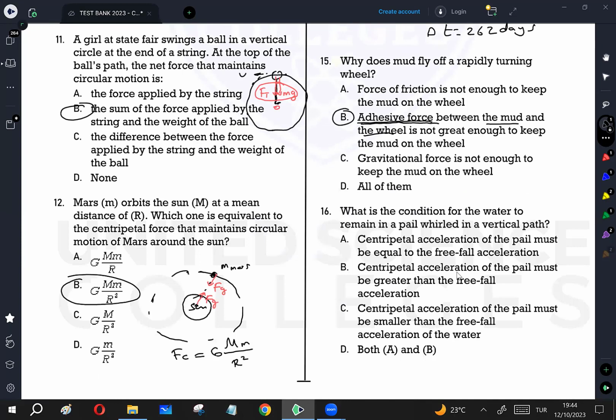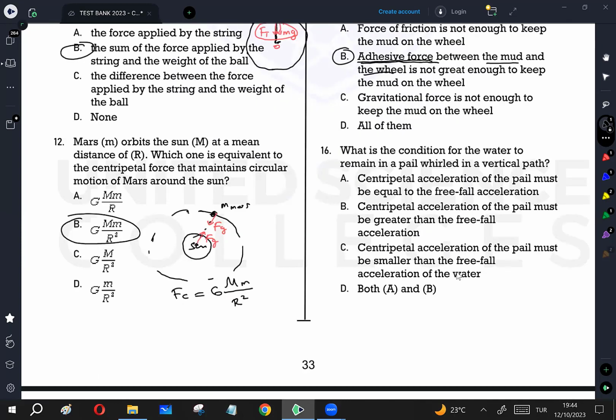Question number 16, what is the condition for the water to remain in a pail wheel in a vertical path? This case is very similar to a roller coaster car turning inside, because when the water is upside down, it is moving in a similar way to how the roller coaster car turns inside a track. In this case, gravitational force will be acting towards the center.